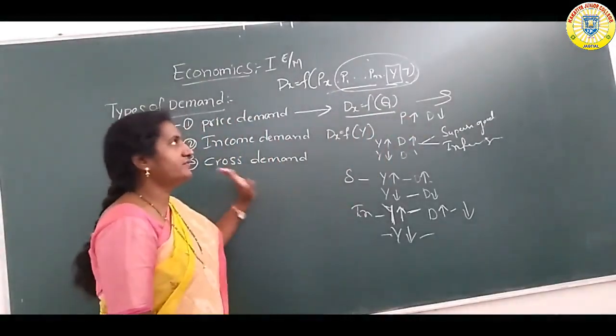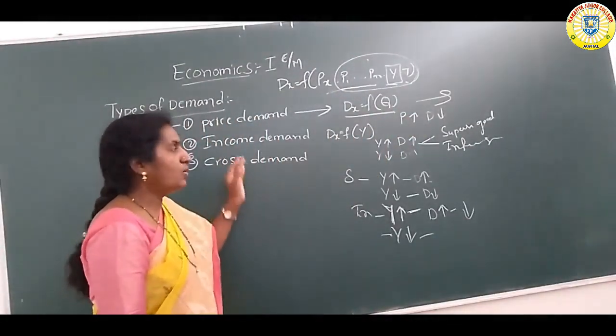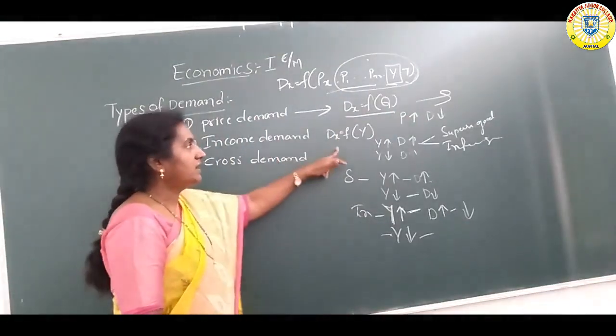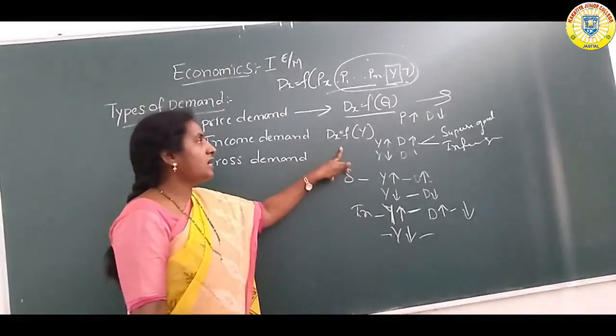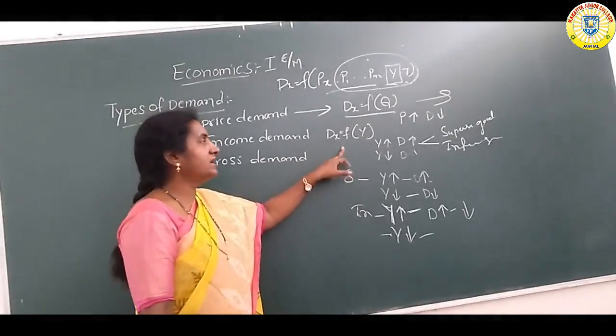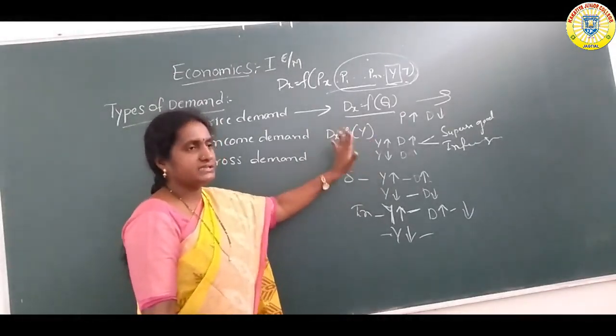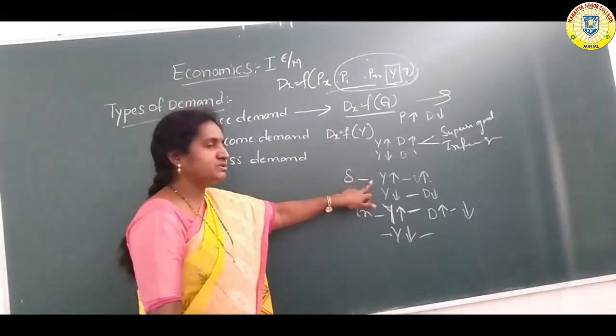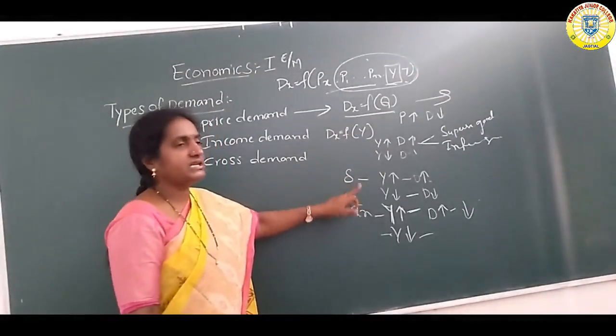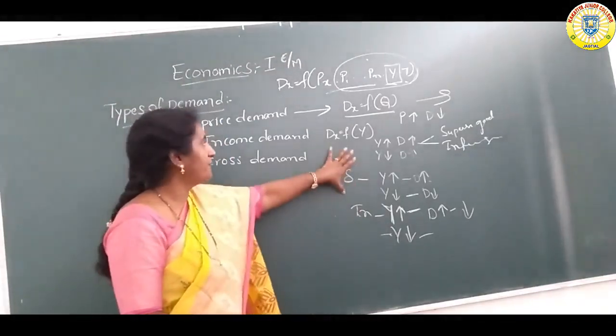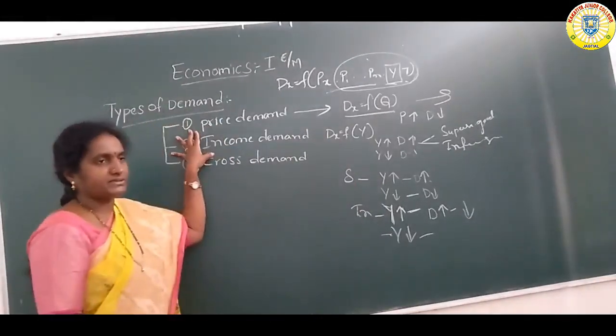Taste and preference of the consumer never change. Only the income of the consumer changes. So when income increases, demand decreases, and when income decreases, demand increases. But in the case of superior goods and inferior goods, it is different. This is about income demand.